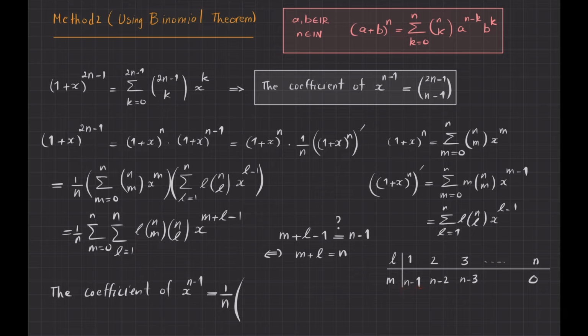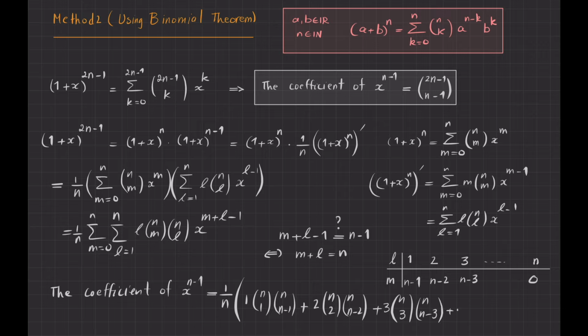So this becomes 1, n choose 1, and then I have n choose n minus 1. The next one will be l is 2, so it becomes n choose 2, and then I will have m is n minus 2. And then the next one will be 3, n choose 3, and then I have n choose n minus 3.